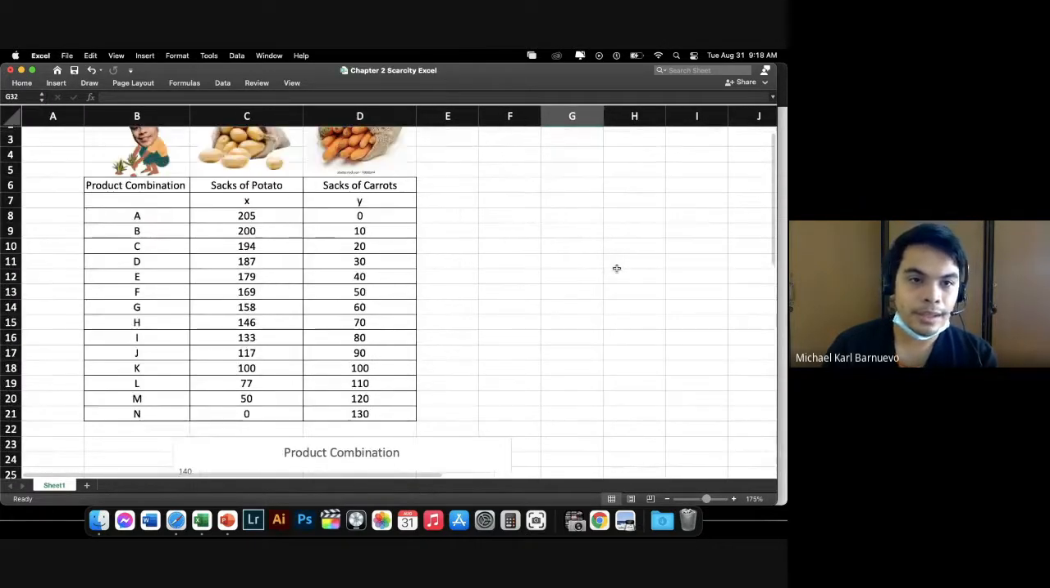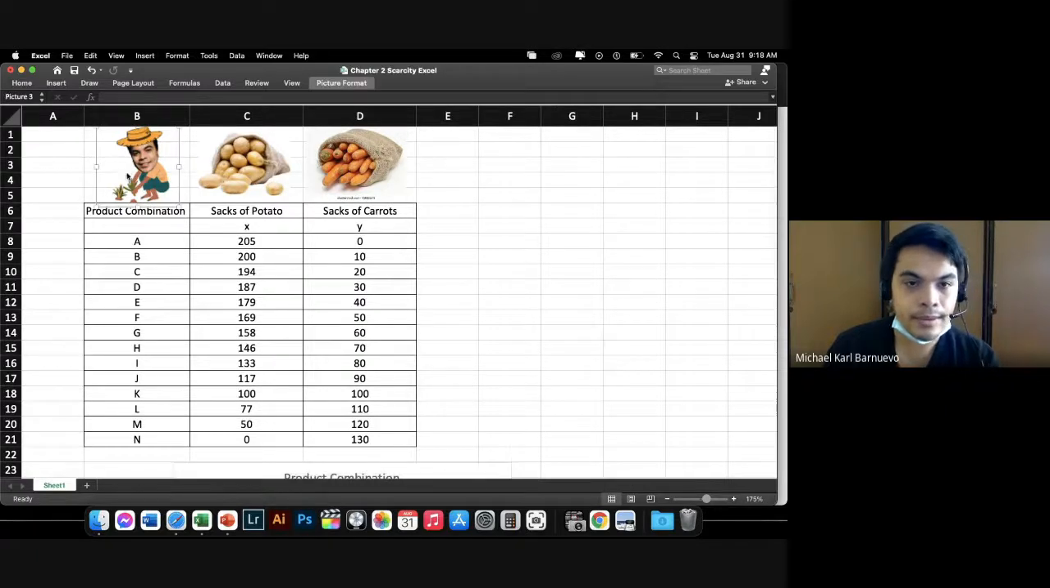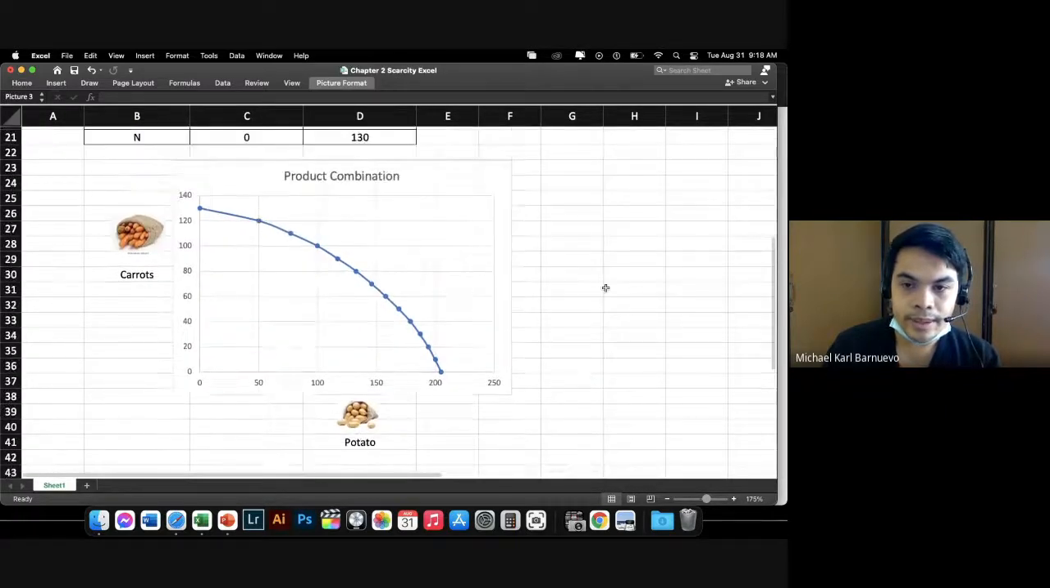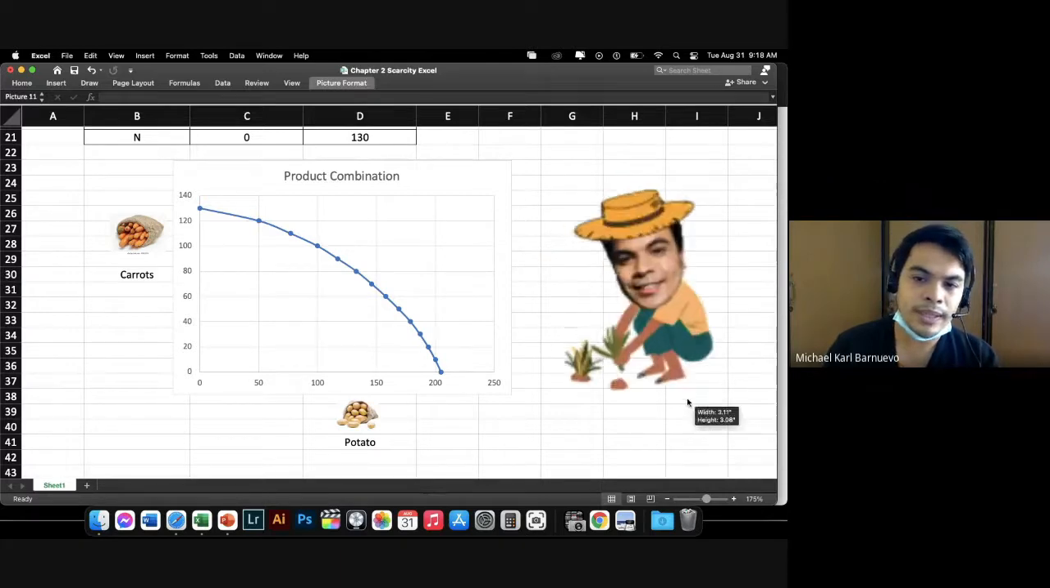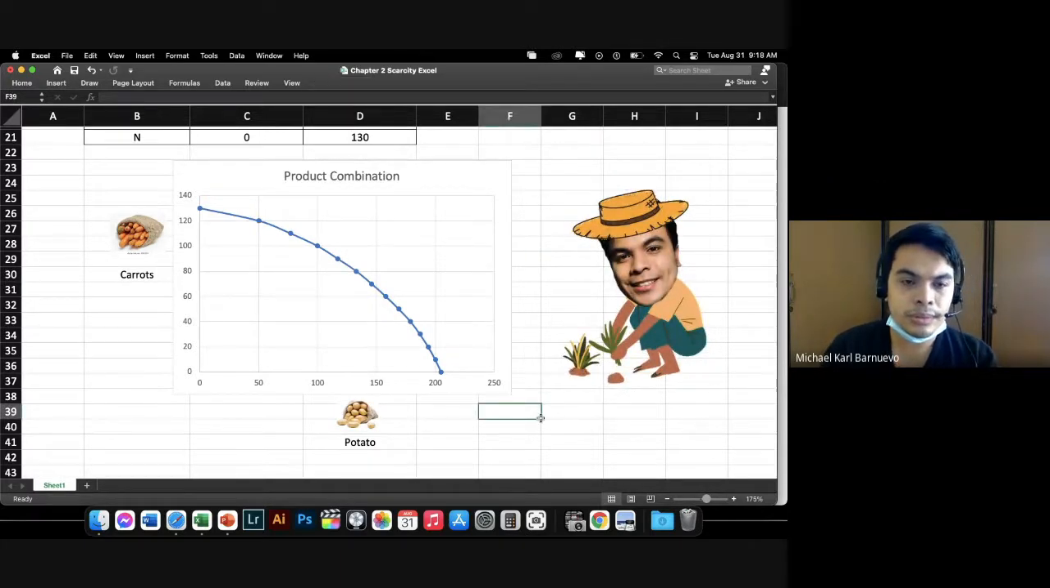Wait, let me put my face at the bottom. Okay? Because I am a farmer. This is the dilemma of a farmer. What would be the right combination of producing carrots and potato so I will get the highest yield or highest return? Which is something I believe all farmers should do so that vegetables are not wasted.